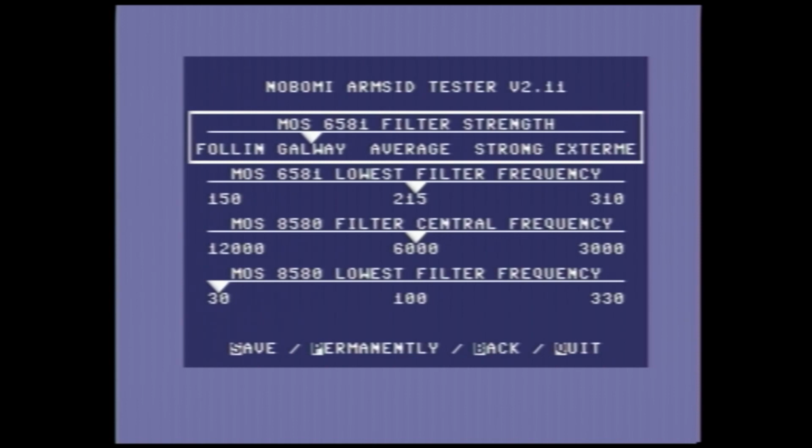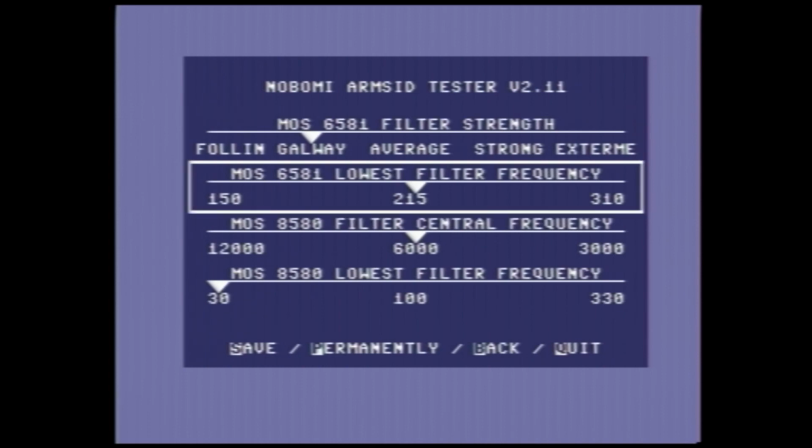The filter strength is set to average, just as the chip comes. So we have it turned down 4 settings, and then the lowest filter frequency, just leave that as it is at 215. I really can't hear much difference in changing this lowest filter frequency between 150, 215 and 310, which is why I'm saying just to leave it in the middle.